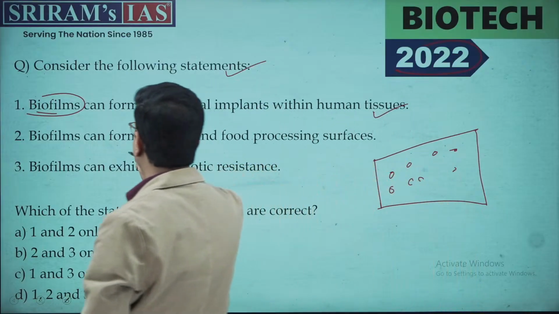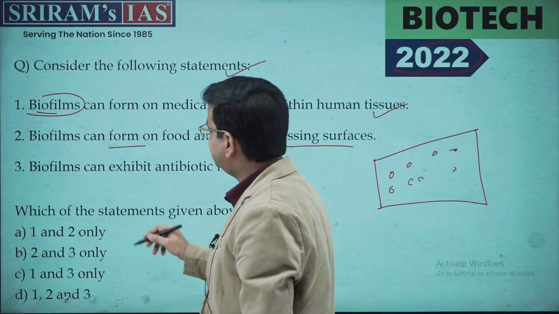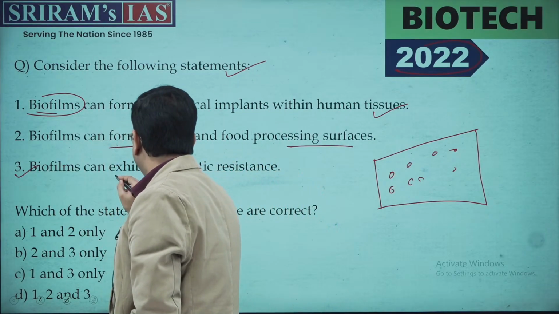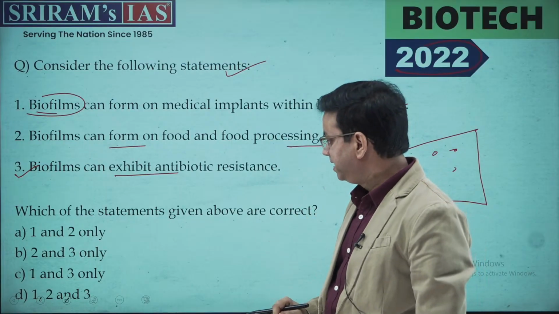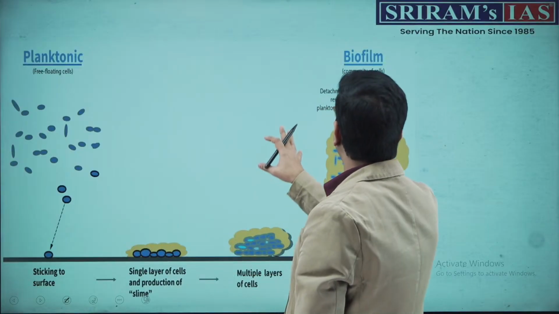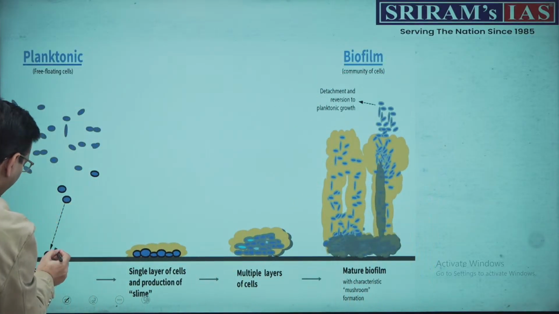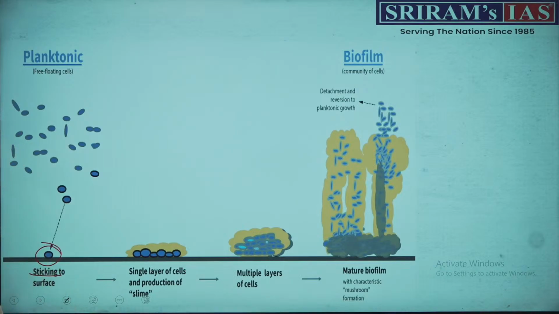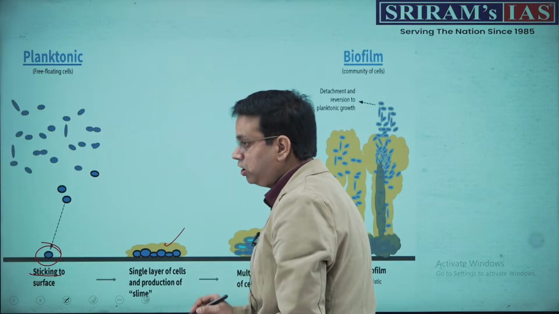Now, biofilms can form on food and food processing surfaces. The third is biofilm can exhibit antibiotic resistance. Now, let me show you a diagram that will make things more clear for you. This is how the biofilm actually works. You can see the bacteria or the microorganism attaching to the surface, right? Now, it develops further and it makes a certain kind of colonies.